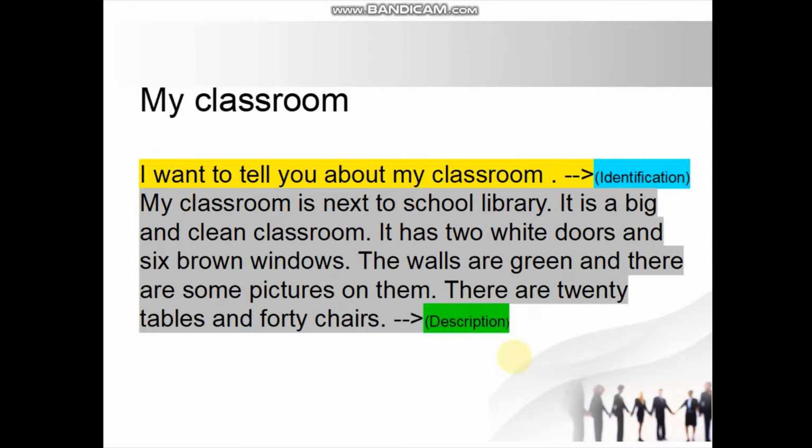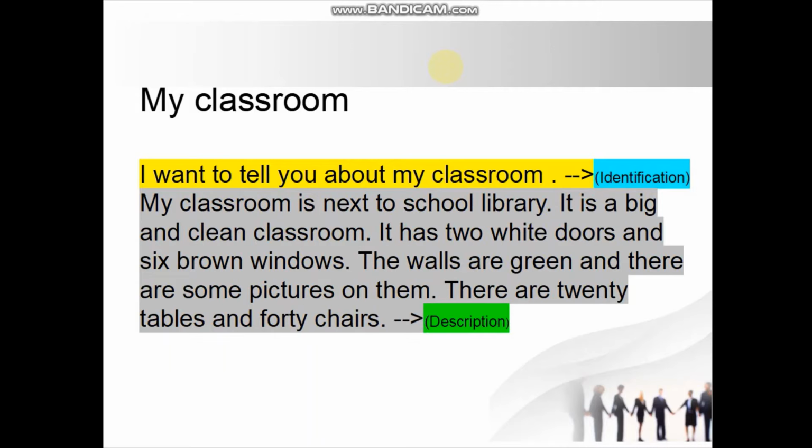Okay, let's practice it. I would like to give you an example of descriptive text. The title is My Classroom. As I have already told you earlier, we are going to analyze this text from the generic structures of descriptive text. Still remember? There are two generic structures of descriptive text. What are they? Yes, you are correct. Identification and description. What is identification? Still remember?